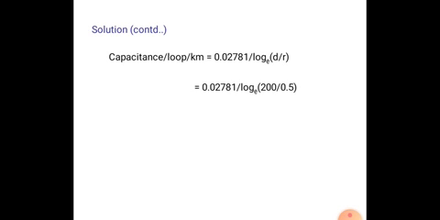So the capacitance per kilometer is 0.02781 divided by log d by R. That is 0.02781 divided by log 200 by 0.5, so 0.02781 divided by log 400. In the calculator, substituting the values, we get 0.00464 microfarads. So the capacitance per loop per kilometer is equal to 0.00464 microfarads.